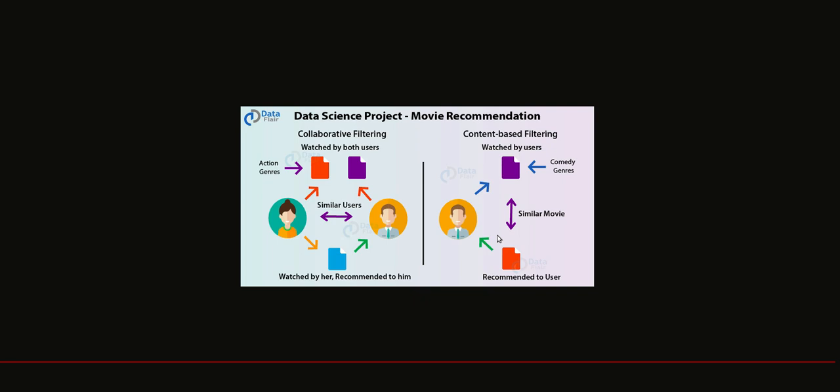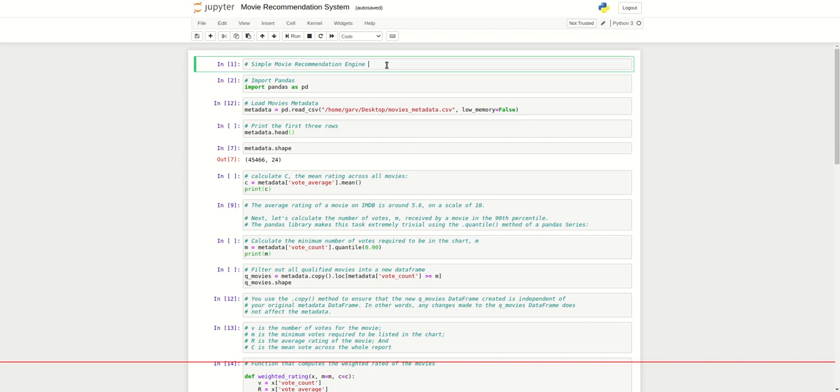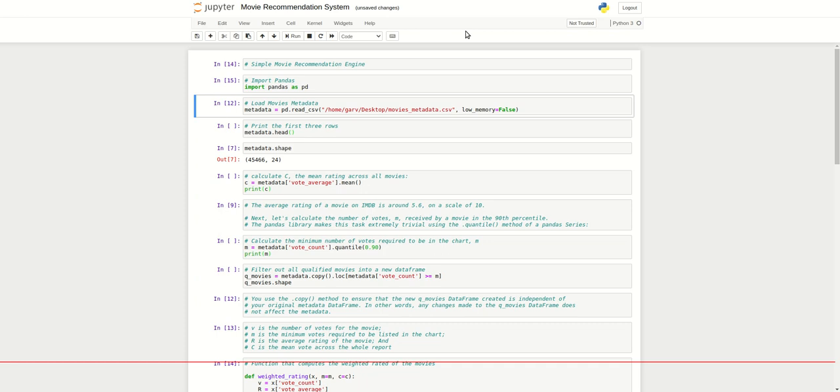So without any further delay, we move to the implementation part. I run this code in the Jupyter notebook. You can also run it in Google Colab according to your preference. I first import the important libraries, that is pandas, for handling the dataset. Then I load the dataset. I also provide the link of the dataset in the description below, as well as the whole code of this file, so you can find it there.